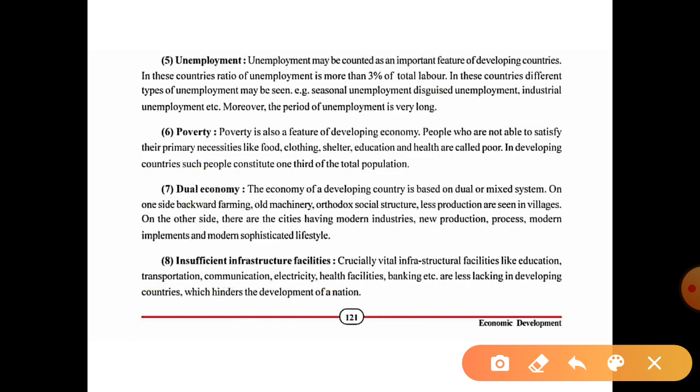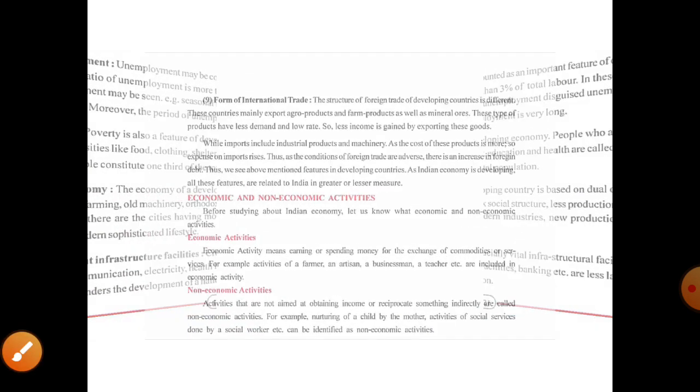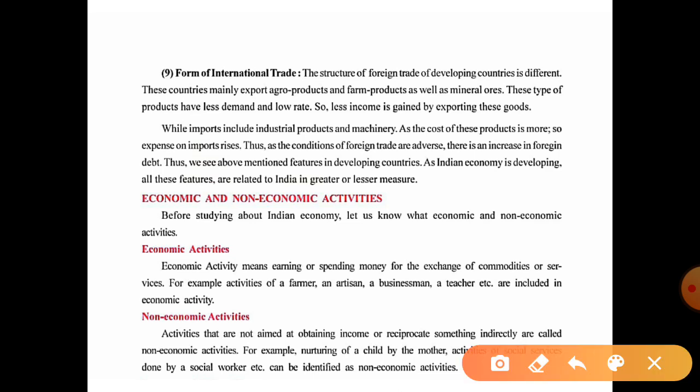Now the next one is forms of international trade. The structure of foreign trade of developing countries is different. Okay, they also have some foreign trade, but the structure is totally different. The countries mainly export agro-based products and farm products as well as mined ores.